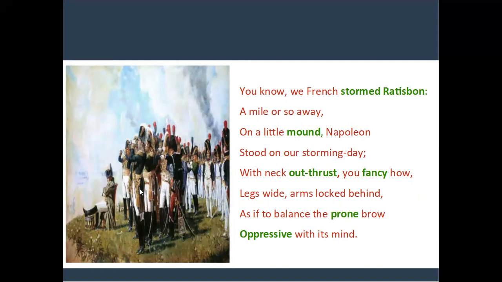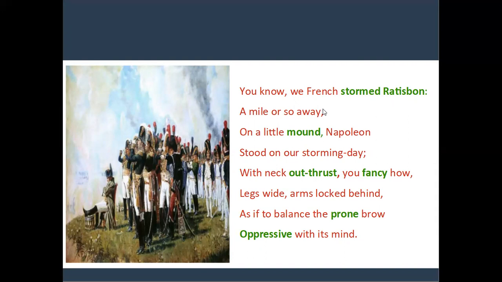So here the poet is the narrator of this poem. Here "we" refers to soldiers, the French soldiers. What is meant by the storm of Ratisbon? Storm means sudden and violent. Ratisbon means a city in Austria. So here, Ratisbon was stormed by the soldiers of France.